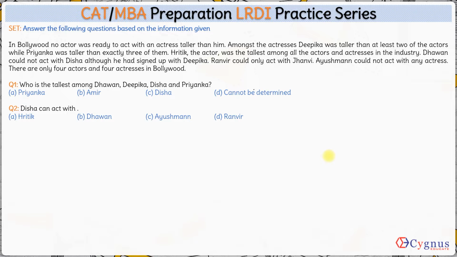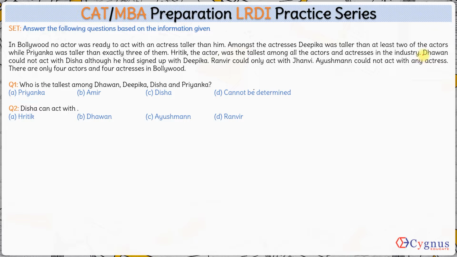In Bollywood, no actor was ready to act with an actress taller than him. Amongst the actresses, Deepika was the tallest, then at least two of the actors, cool. While Priyanka was taller than exactly three of them, as in three of the actors. Ritik, the actor, was the tallest among all the actors and actresses in the industry.